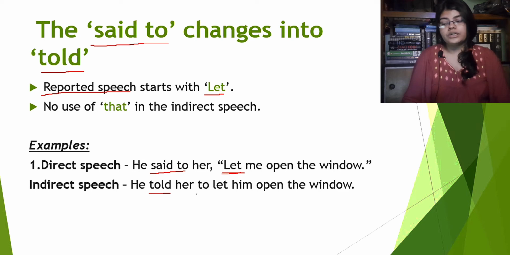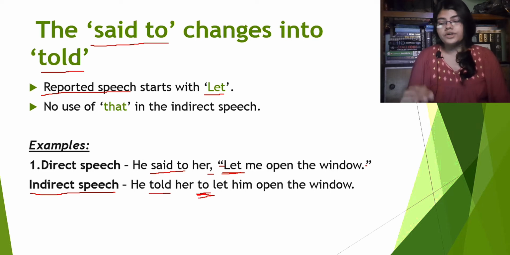The to here introduces a reported speech in an indirect speech in case of imperative sentences. So, he told her, then we will obviously omit the comma and the inverted commas. We already know that. Now we will put a to here before we transform the reported speech here.